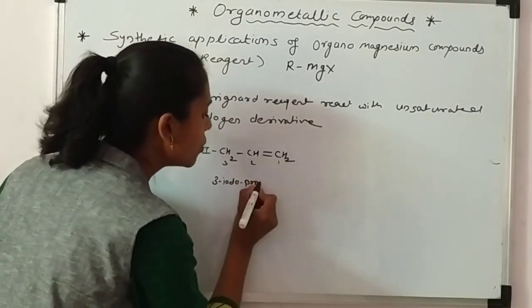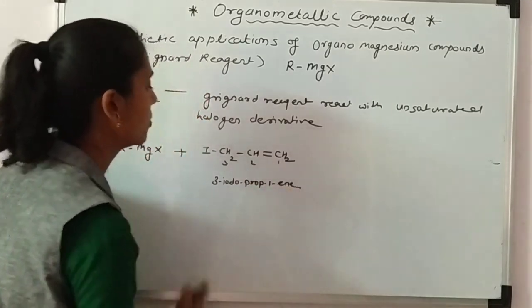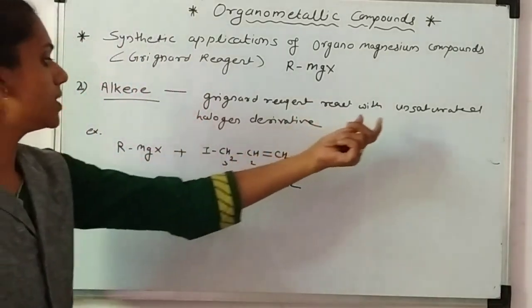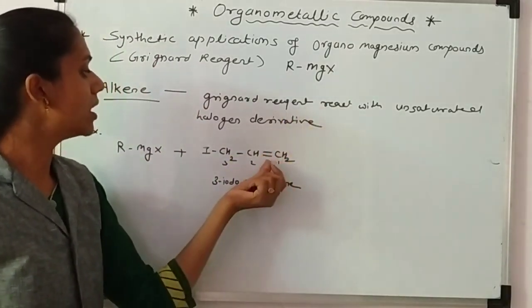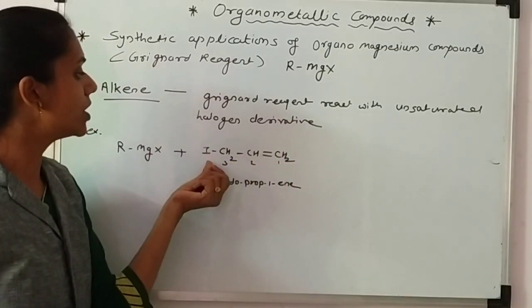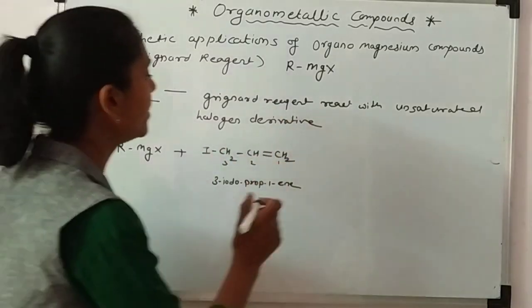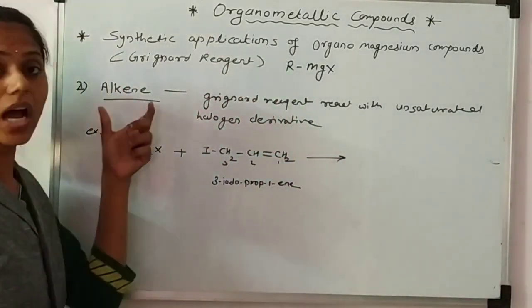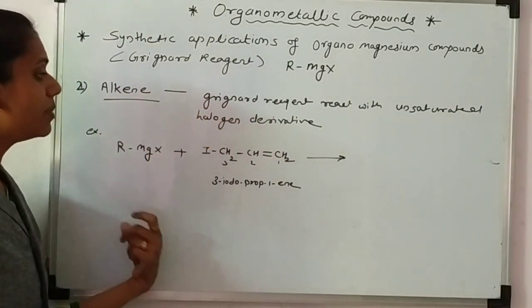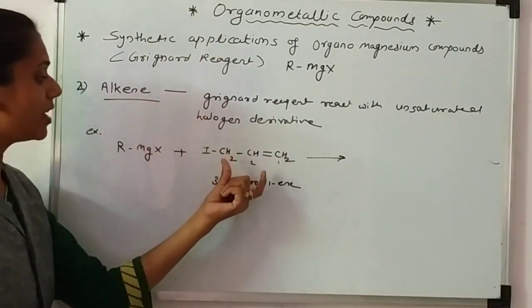Where is the alkene group? At the first position, so I have written here propene. So it's an unsaturated compound. As there is a double bond, we say it is an unsaturated compound. This is a halogen derivative of alkene. So from this we can synthesize a new alkene, which is a higher alkene. That means from a lower alkene we can synthesize the higher alkene. But which type of alkene here?